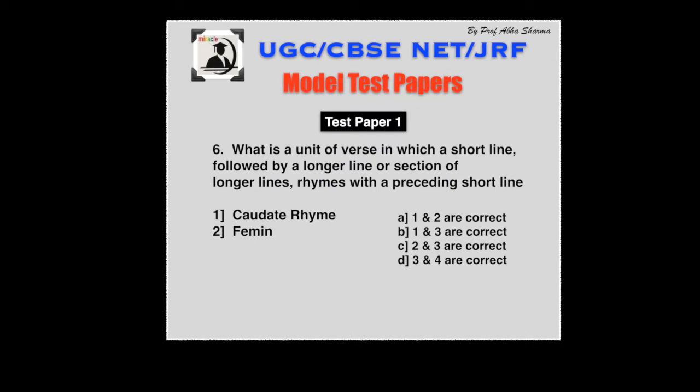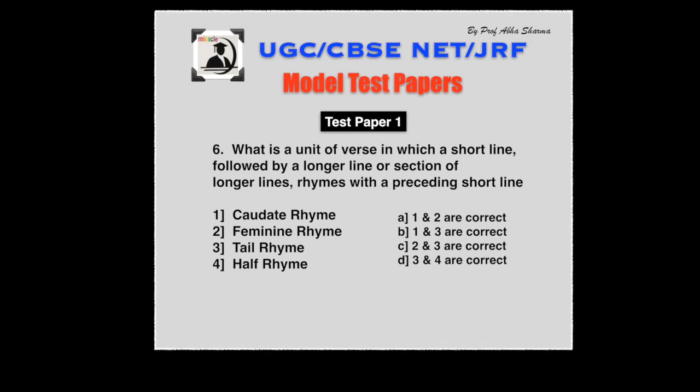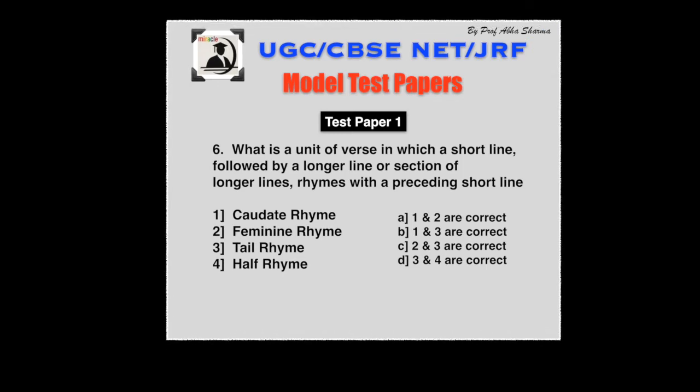Question number 6. What is a unit of verse in which a short line followed by a longer line or section of longer lines rhymes with the preceding short line? Caudate, feminine, tail, or half? You have to choose 2 right answers. 1 and 2, 1 and 3, 2 and 3, or 3 and 4.